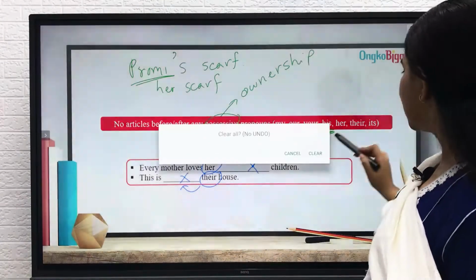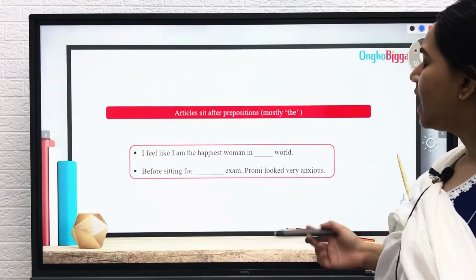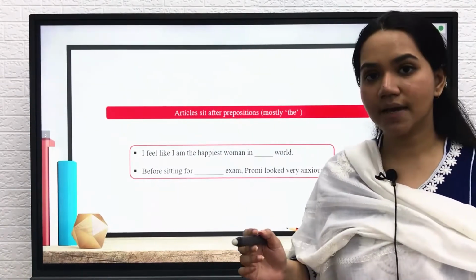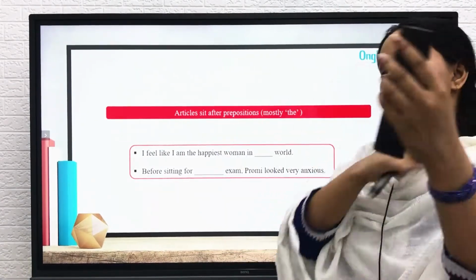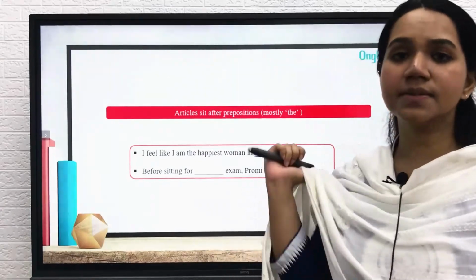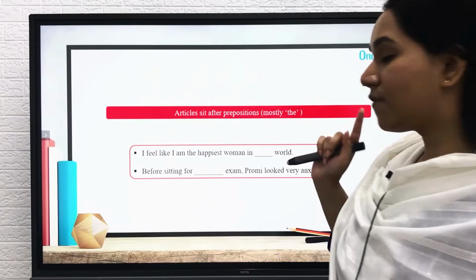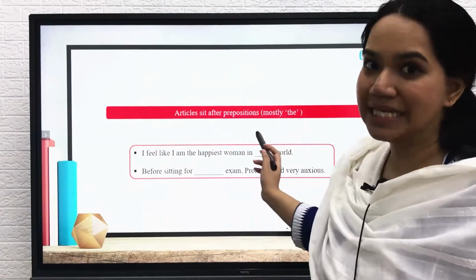Moving on to the next rule. Articles sit after prepositions, and mostly "the." So most of the time, whenever there is a preposition, there is an article after it. However, consider the fact that I have used the word "mostly," which means that this does not occur every time.